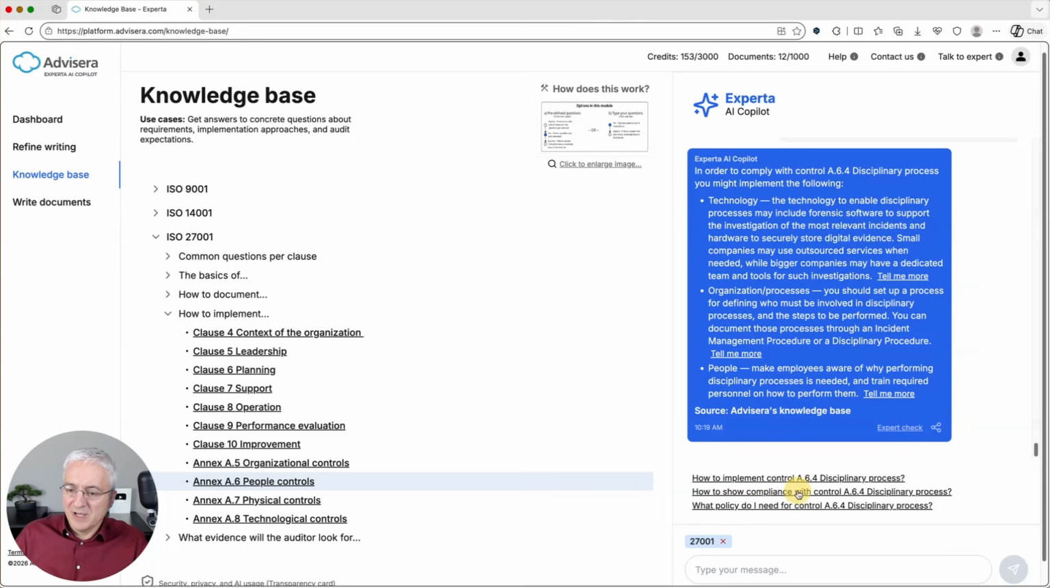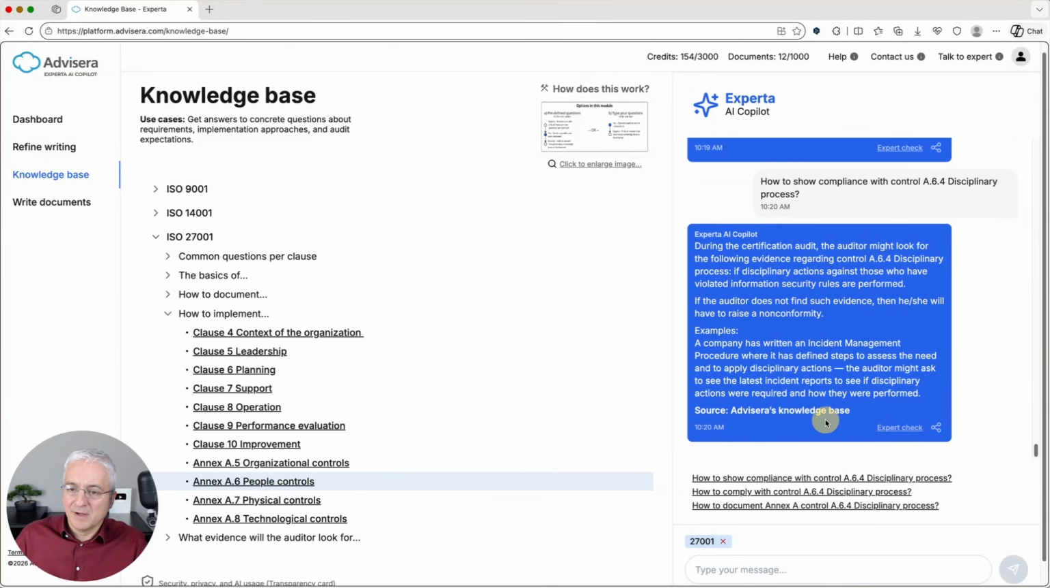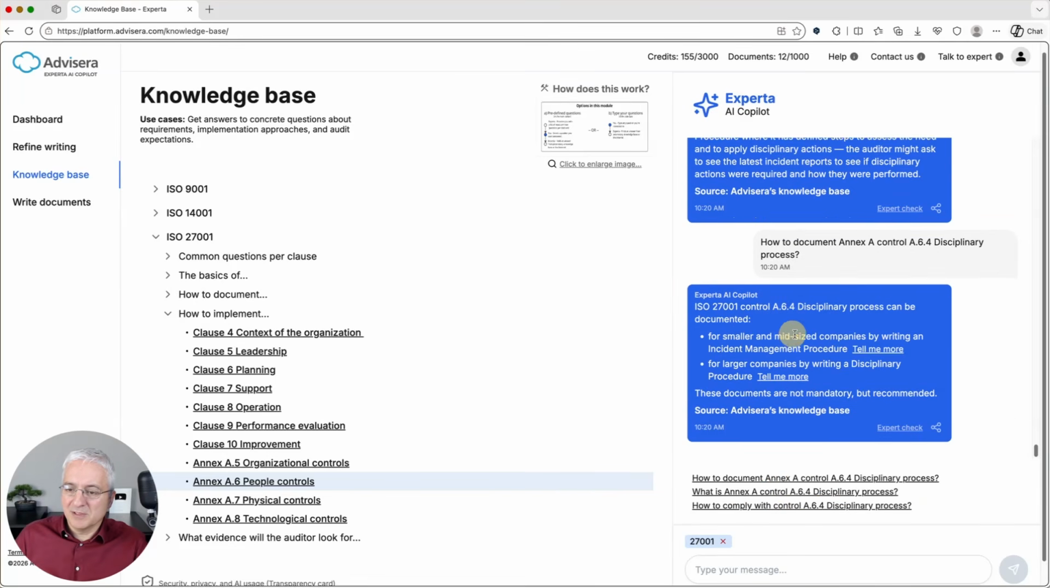So as you can see, I asked a question about A.6.4, and it suggests a couple of related questions. So let's say how to show compliance with control A.6.4, basically how to show the evidence. Let's see what it answers. And basically it gives you a couple of suggestions on how to show evidence during the internal audit. Also another one, how to document Annex A control disciplinary process. And basically here you have suggestions on what kind of documents you can use.